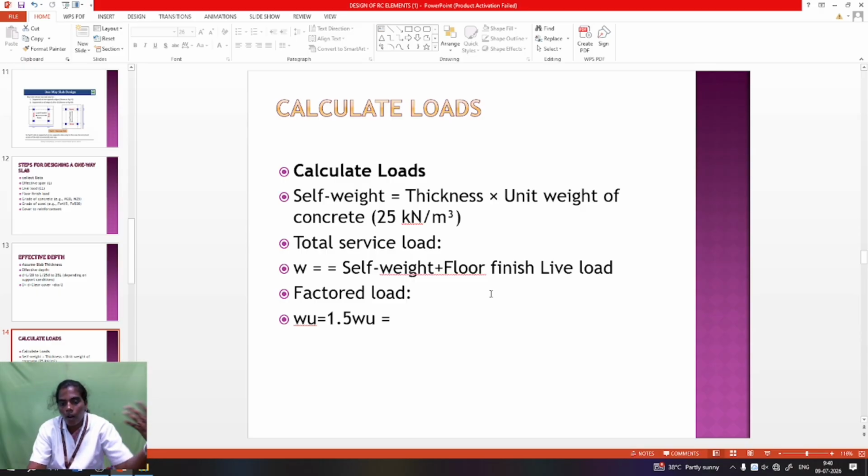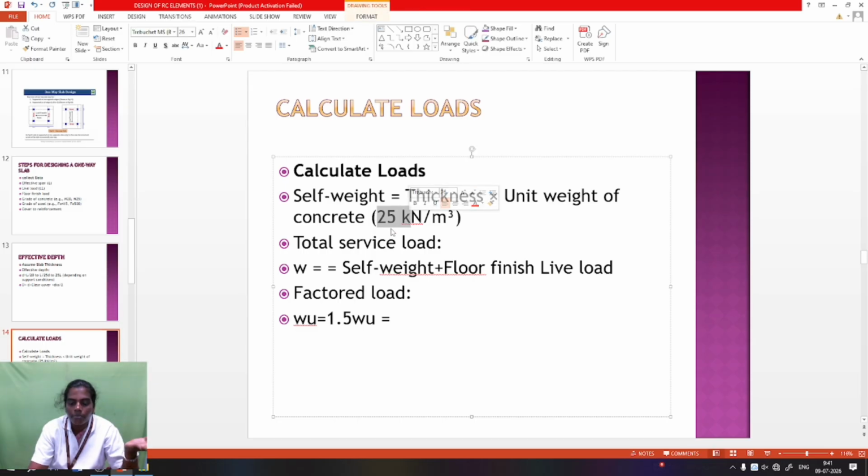Normally, as I already said, self load means dead load. Dead load means its own weight, the body having its own unit weight. It is self weight, normally taken from concrete. RCC is made up of steel and concrete, so it is its own self weight. For the unit weight, 25 is taken from IS 456 2000. For plain concrete, 24 is taken. After that, brick masonry is 18, taken from the code book procedure.